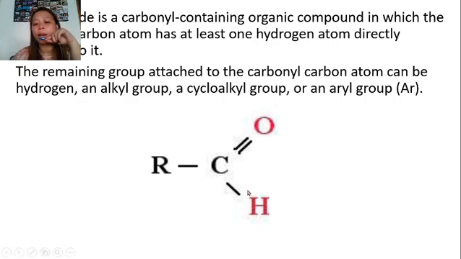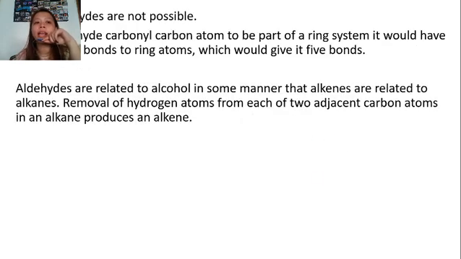An aldehyde is a carbonyl-containing organic compound in which the carbonyl carbon atom has at least one hydrogen atom directly attached. The remaining group attached to the carbonyl carbon atom can be hydrogen, an alkyl group, a cycloalkyl group, or an aryl group. It depends on what is attached. Cyclic aldehydes are not possible.